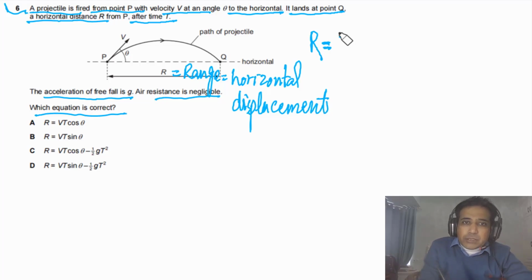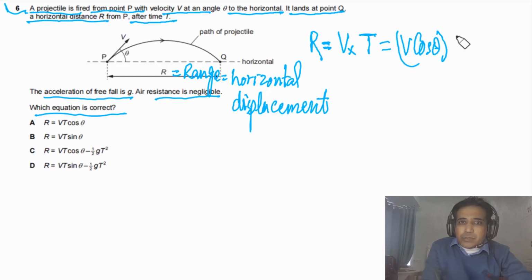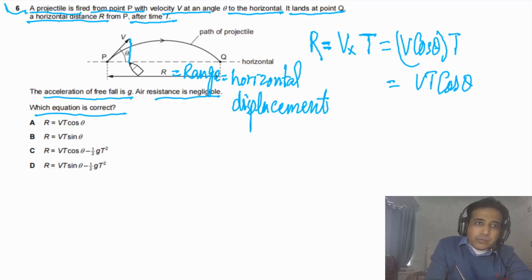So we have to take Vx multiplied by time taken, and Vx is equal to v cosine of theta. So this is equal to v times t cosine of theta. We have the initial velocity and the horizontal component is v cosine of theta. So the answer for this question has to be A.